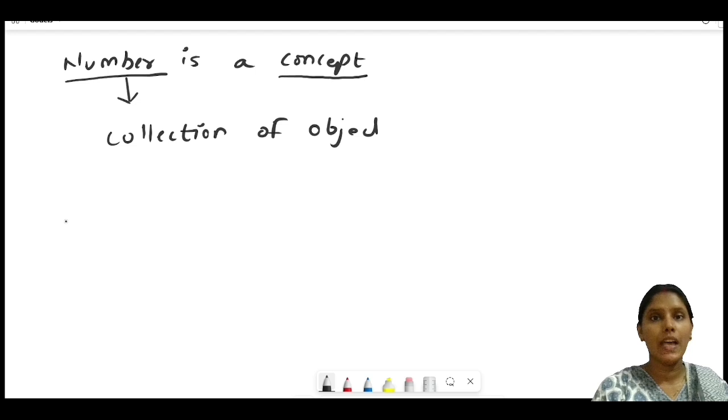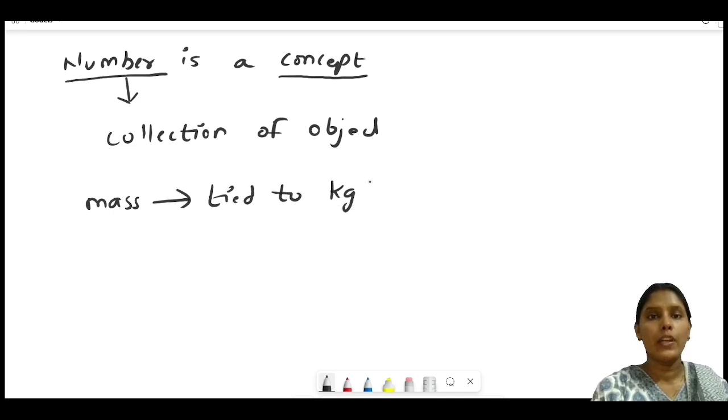Mathematicians have tied this concept of a number to a collection of objects, just like the concept mass is tied to kilogram, gram. It means that we don't have to bother about the concept mass; we just have to take the output, kilogram, gram.